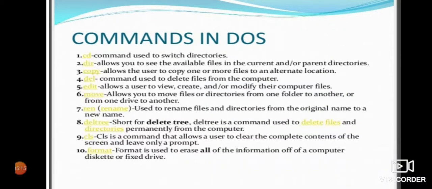There were various commands to run programs in DOS. The cd command was used to switch directories. dir allows us to see the available files. copy allows us to copy one or more files. del is used to delete files. edit is used to view, create, or modify computer files. move allows us to move files or directories from one folder to another. ren is used to rename files. deltree, short for delete tree, is used to delete files and directories permanently from the computer. cls is a command used to clear the complete contents of the screen. format is used to erase all the information of a computer.